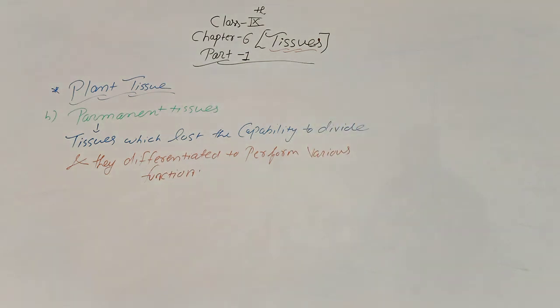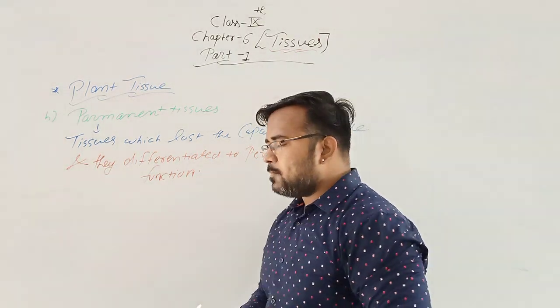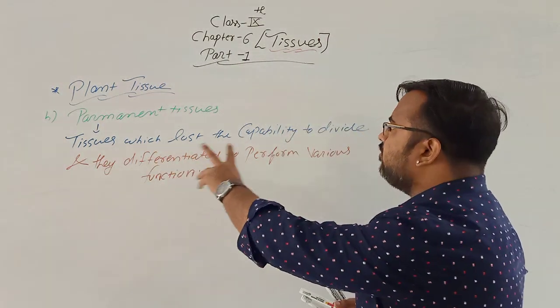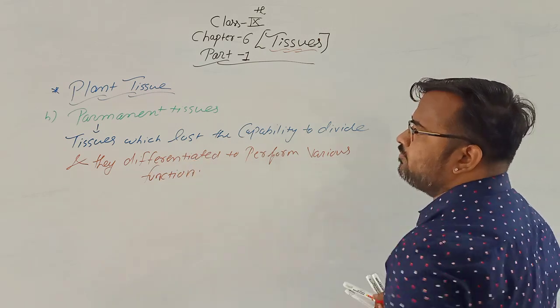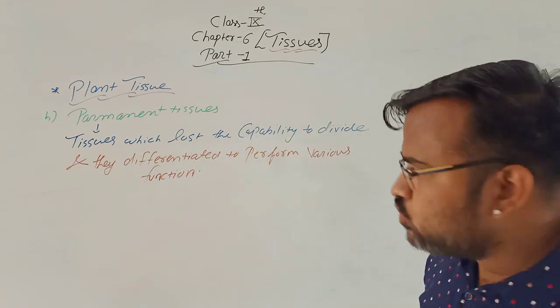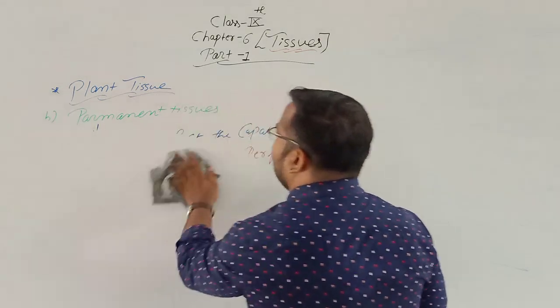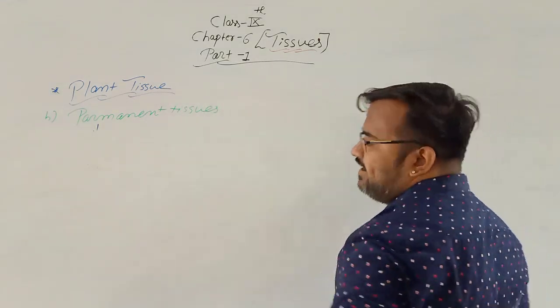You can write: the tissues which lost the capability to divide, and they differentiated to perform the various functions, are known as permanent tissues.